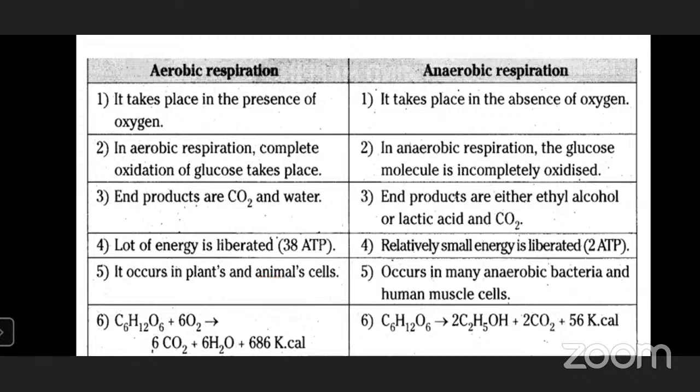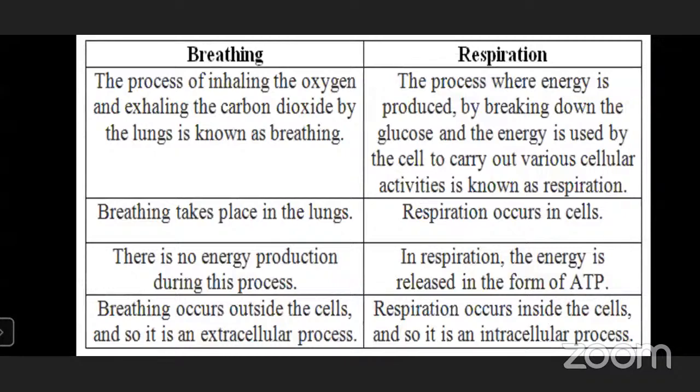Then here you can see the chemical equations of aerobic respiration and anaerobic respiration. Here 686 kilocalories of energy is released, and the end products are carbon dioxide and water. In anaerobic respiration, the end products are ethyl alcohol, carbon dioxide, and 56 kilocalories of energy. So these are the differences between aerobic and anaerobic respiration.